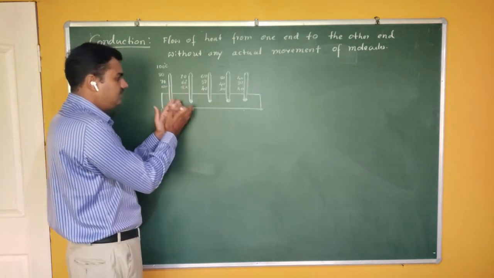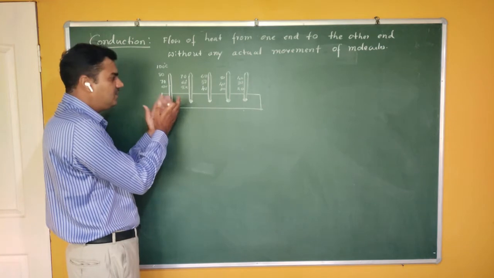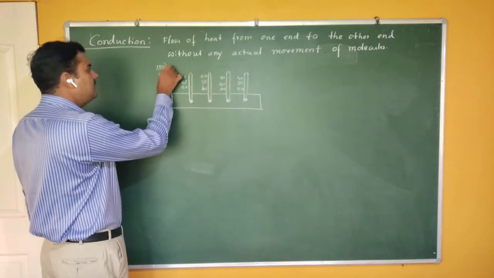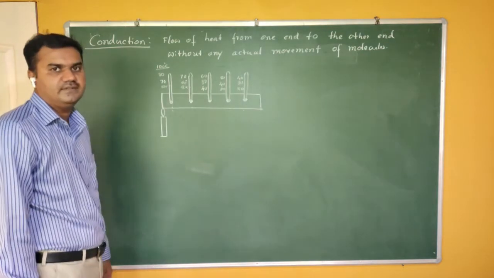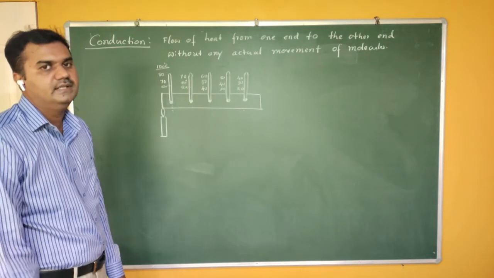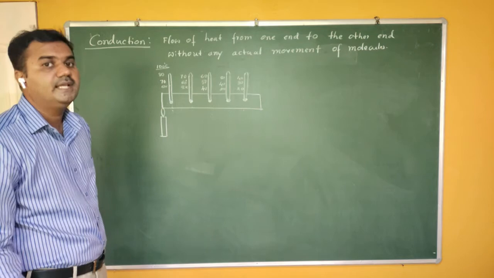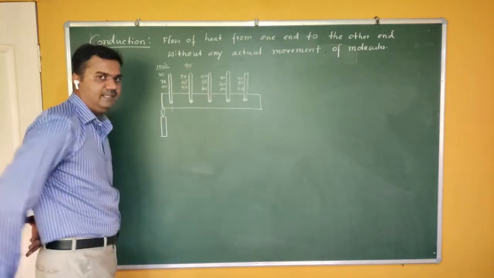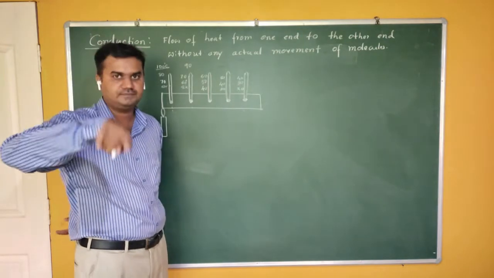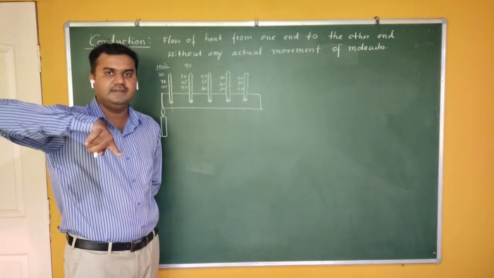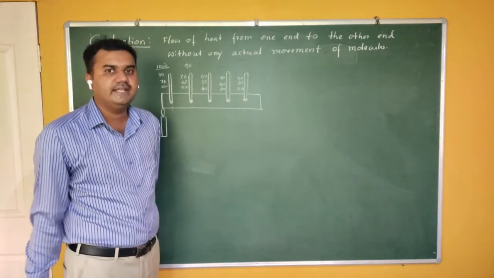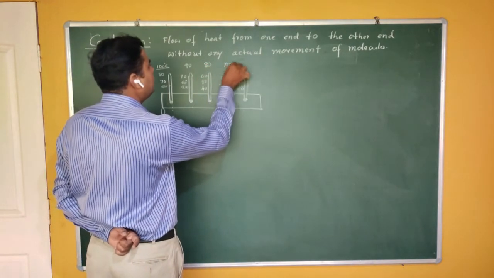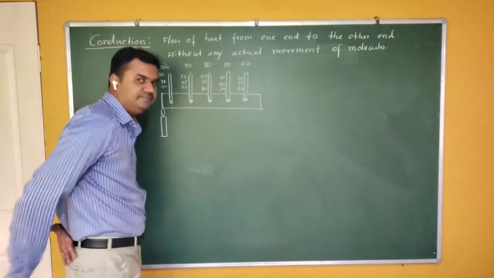Similarly, once this one attains the maximum temperature, again it does not absorb energy, it gives it to the other end. And finally this temperature becomes 100 degrees centigrade. If you cross that, there may be a possibility of melting. Then this one becomes 90. Now this particular end becomes 90. Again it doesn't increase beyond 90, it remains constant. This end becomes 80, this end becomes 70, this end becomes 60.